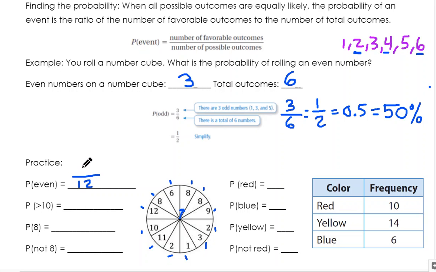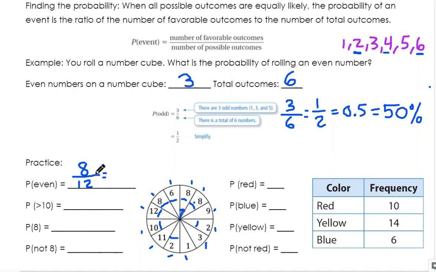My top number is what I want to happen. Well, I want to get an even. So let's see, how many evens do I have? 10's even, 12's even, 8's even, 6 is even, 8 is even, 8 is even, 9 is odd, that doesn't work. 2 is even, 3 is odd, 1 is odd, 2 is even, 11's odd. All right, so how many evens do I have? I have 1, 2, 3, 4, 5, 6, 7, 8. So I have 8 out of 12.